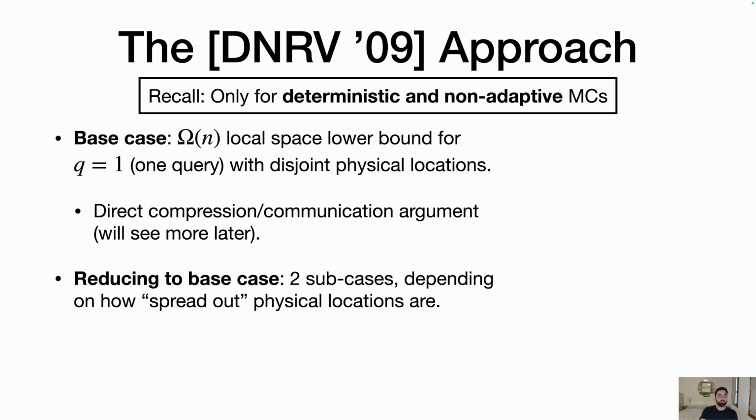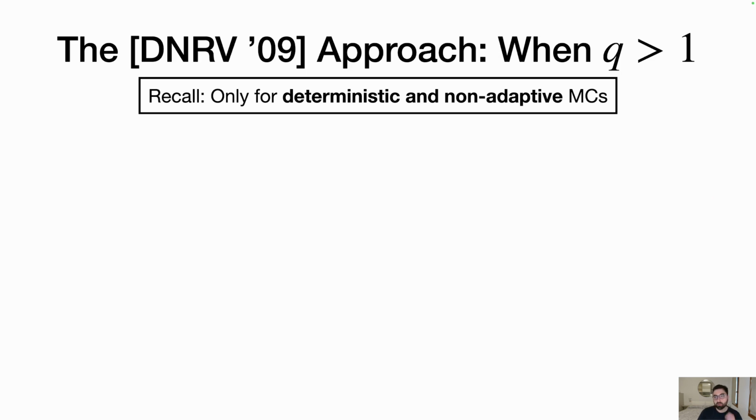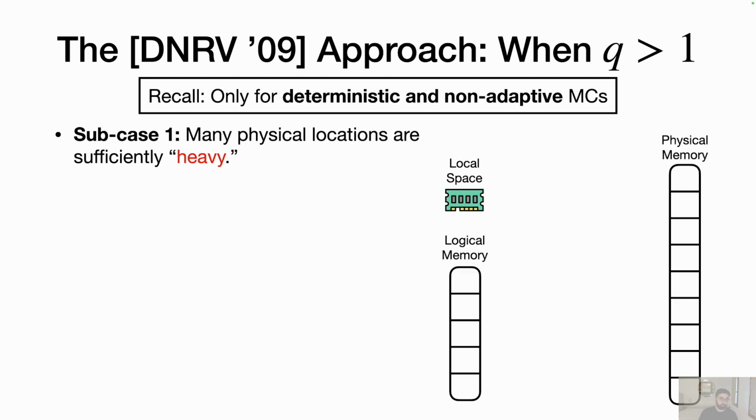And then they show how to reduce a general memory checker into the base case by looking at 2 different subcases, depending on how spread out the physical locations are in the memory checker. And all of these steps really use determinism and non-adaptivity, as we'll see. Okay, so the first subcase is when many physical locations are heavy, or sufficiently heavy. And what do I mean by that?